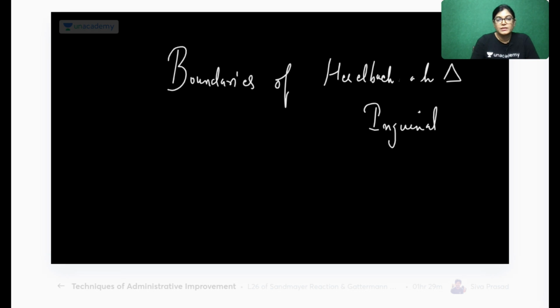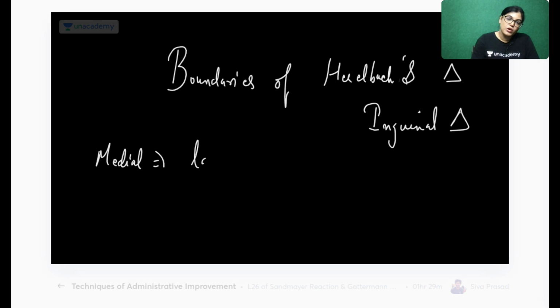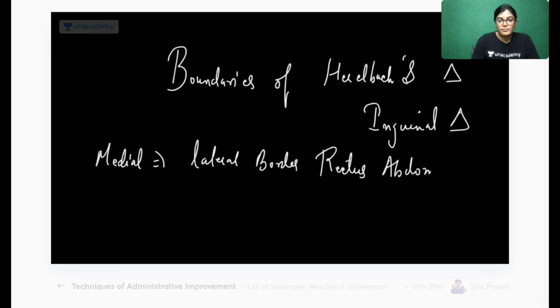Medially, it is bounded by the lateral border of which muscle? The rectus abdominis muscle. Laterally, it is bounded by the inferior epigastric vessels.